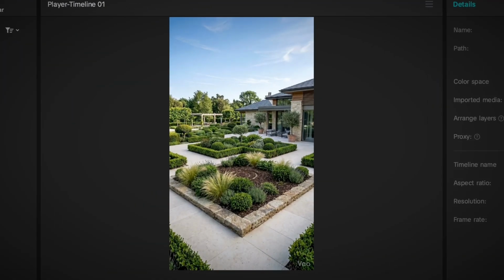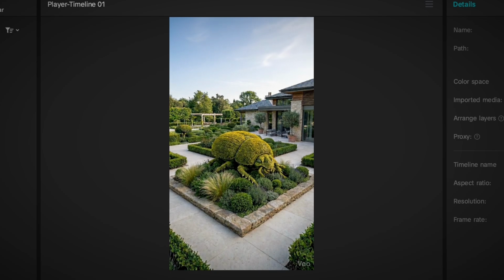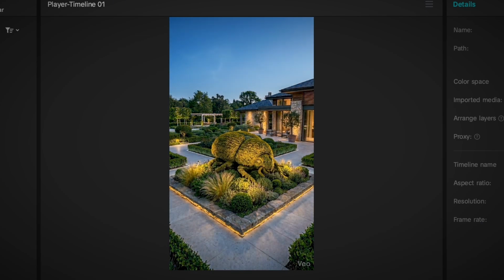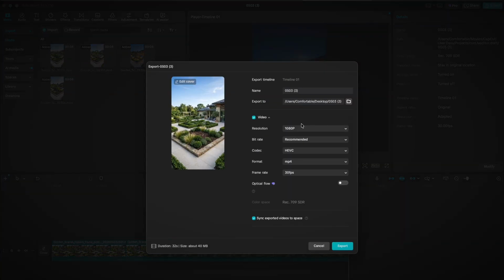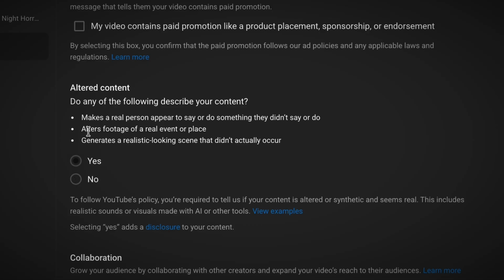The topiary is the centerpiece. Everything else exists to serve it. This is the final video. Export at 1080p, and mark as AI generated when you upload.